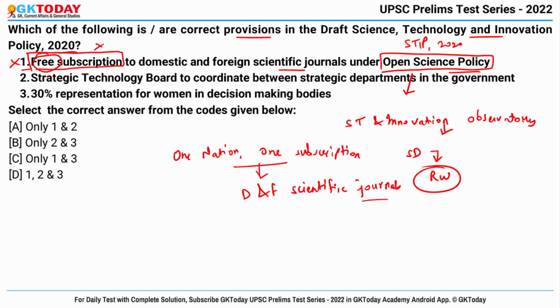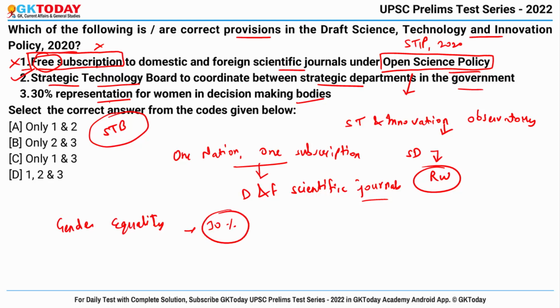Then second statement says Strategic Technology Board to coordinate between strategic departments in the government. So yes, the policy seeks to establish a Strategic Technology Board to coordinate between the strategic departments in the government. This one is right. And last statement says 30% representation for women in decision-making bodies. So yes, to improve gender equality, it seeks to provide 30% representation for women in decision-making bodies. So this one is also correct.